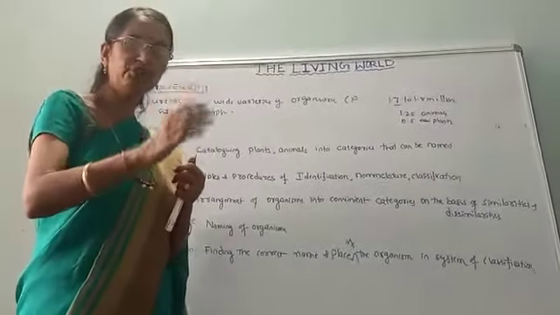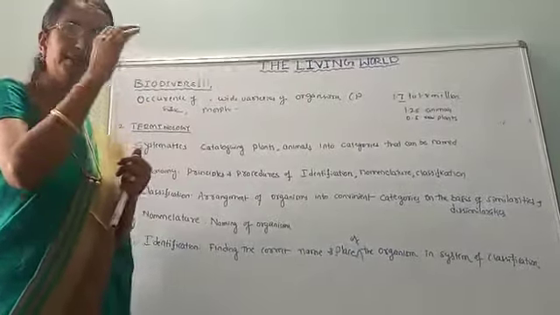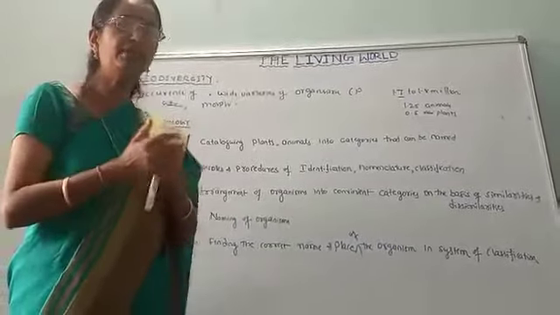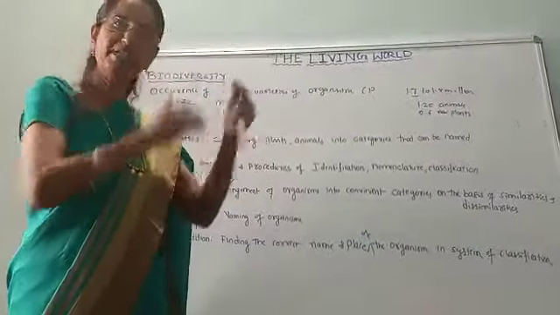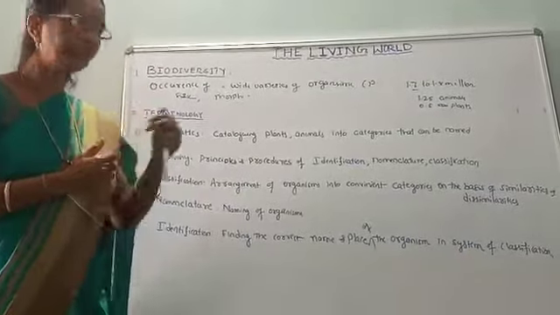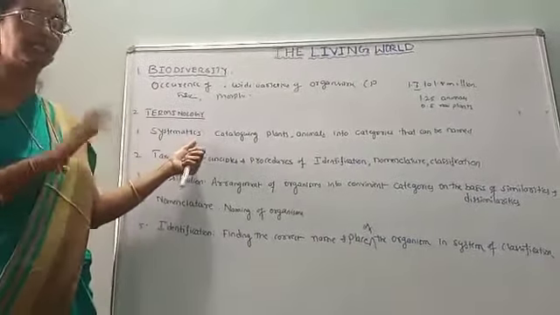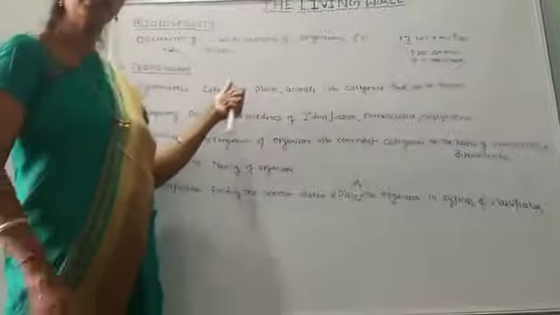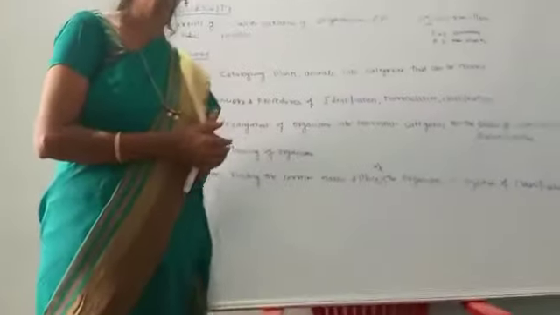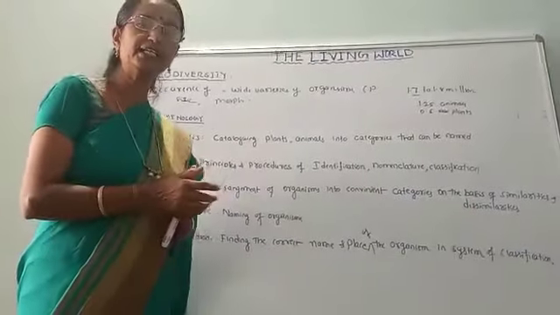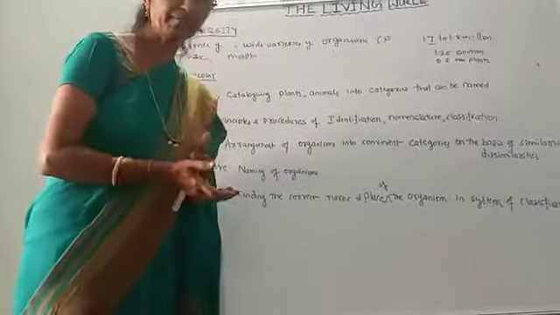Before naming any organism, we first have to make a list of those organisms. So systematics is nothing but cataloging plants and animals into respective categories which are to be named.